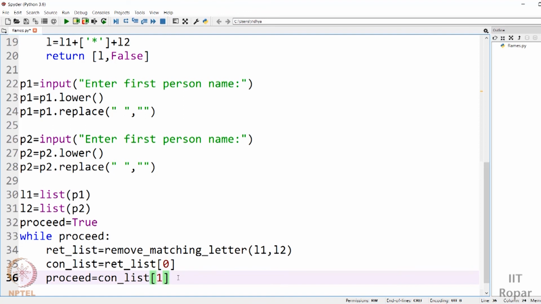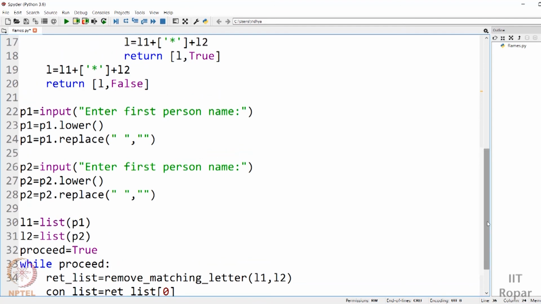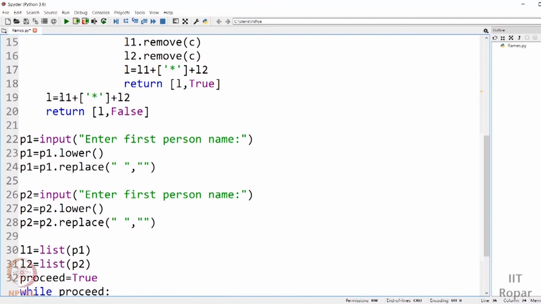The concatenated list consists of the two names concatenated with a star in between. We took the first name, removed the common letter, appended a star, then took the second name. That's how we have it.